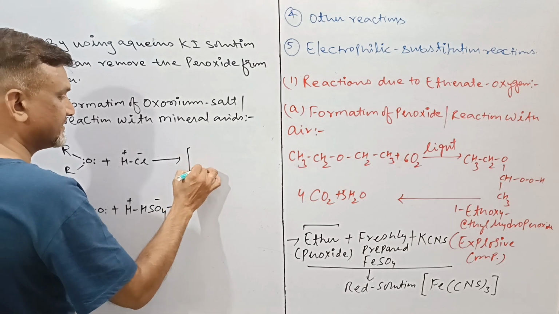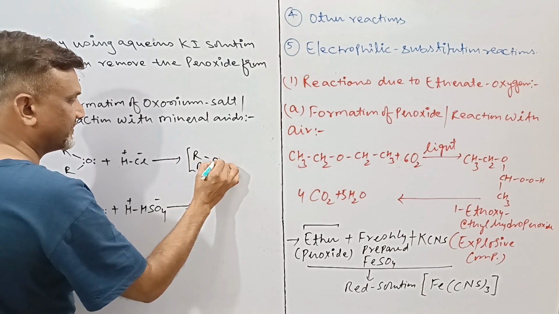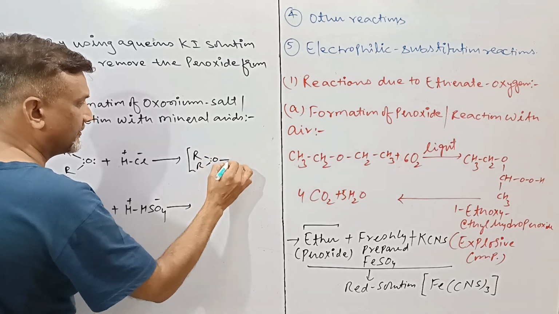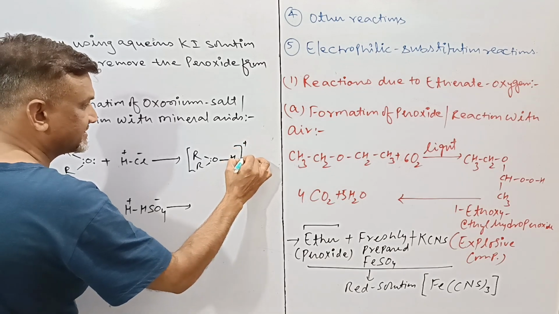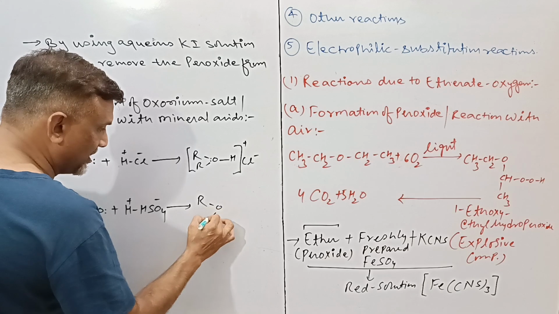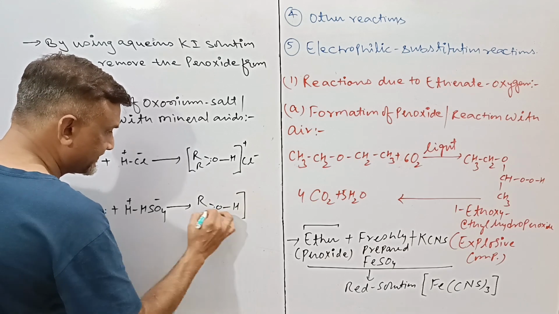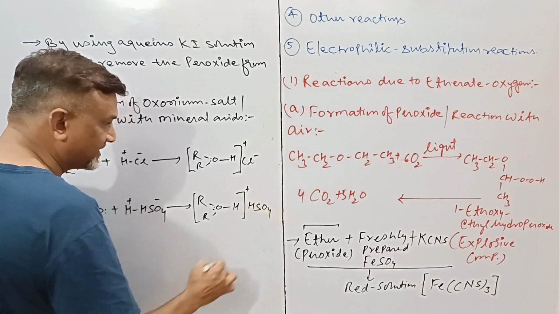So here will be formation of ROR with a single lone pair, bonded with hydrogen, positive charge over the complex, and here Cl minus. Here ROR, one of the lone pair, this is the H, this is the plus, and HSO4 minus.